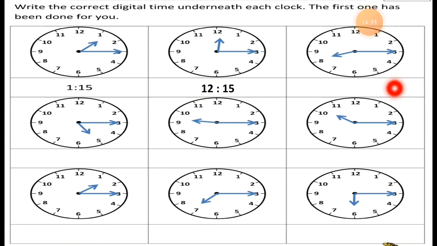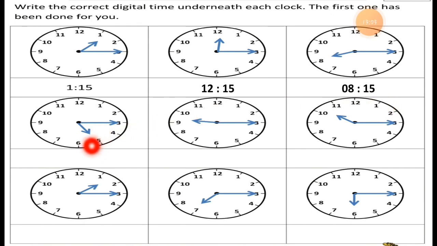The next clock is there. The short hand is pointing to 8. See this. This is a short hand pointing to 8, and the long hand is pointing to 3. Short hand pointing to 8 and the long hand pointing to 3. So it is 8:15. What is the time? You can read the time. It is 8 o'clock and 15 minutes.